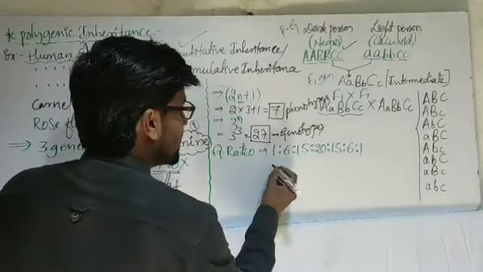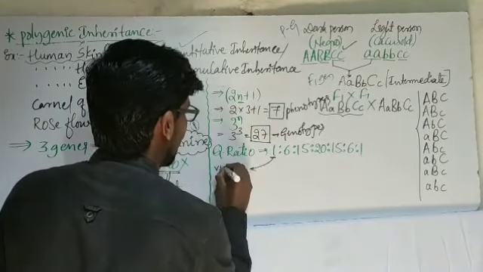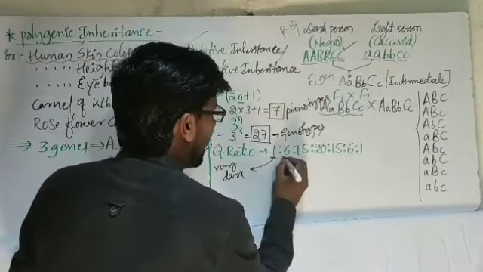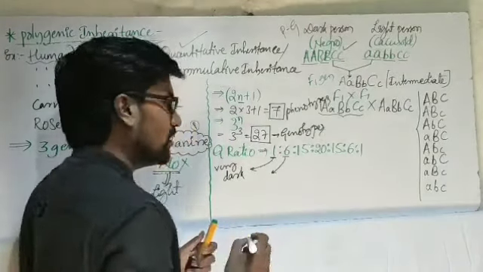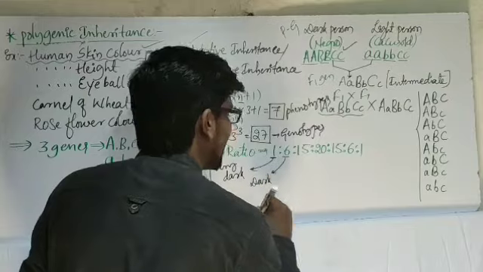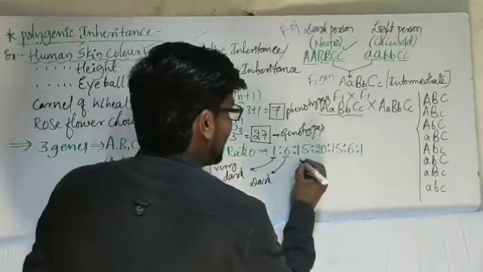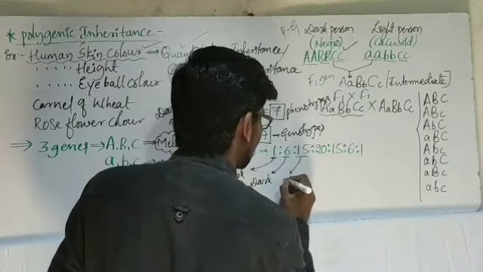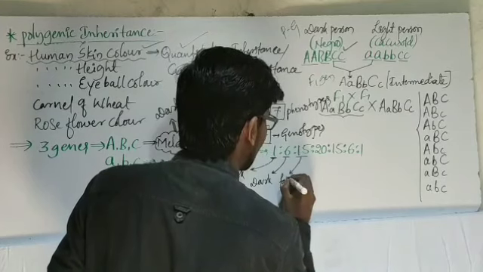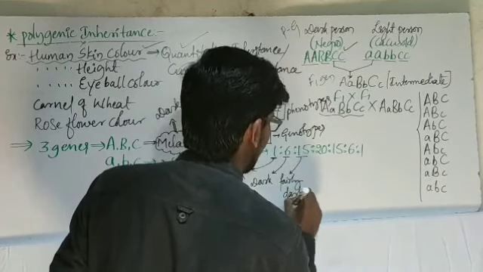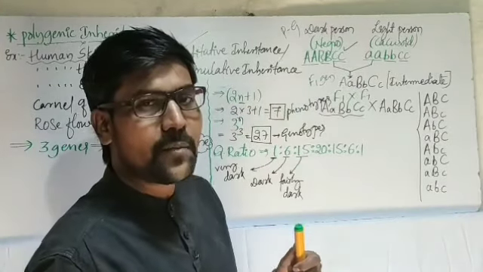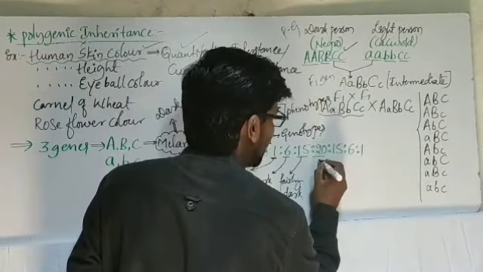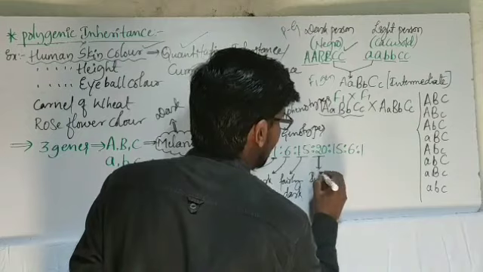Here this 1 stands for very dark skin color. This 6 stands for dark, not very dark. This 15 indicates the number of offspring with fairly dark skin. Fairly dark means the skin is dark, but a light component has been mixed in a little. This one is intermediate.